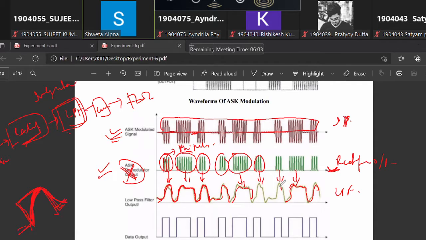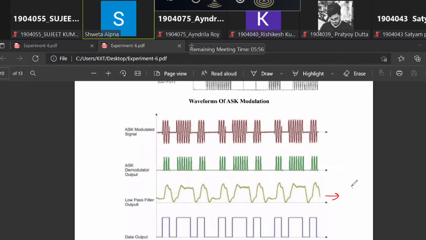If you see the output of the low pass filter, we are almost getting the digital output, isn't it? We are almost getting 1 0 1 0 1 0, something like 1 0 1 1 0. To get a perfect digital output, this output of the low pass filter is now applied to a comparator. The comparator compares the low pass filter output signal with a reference.